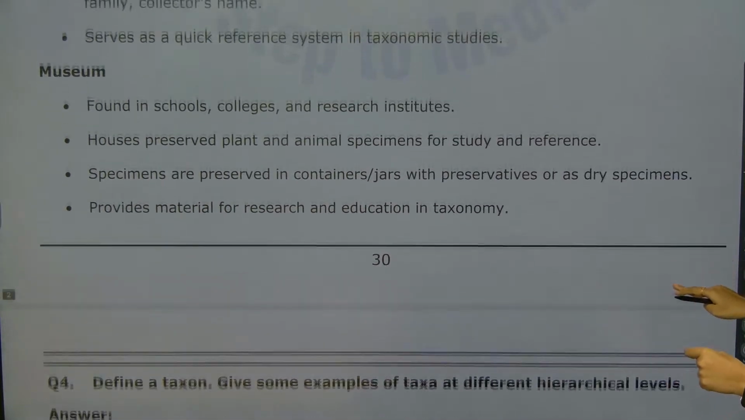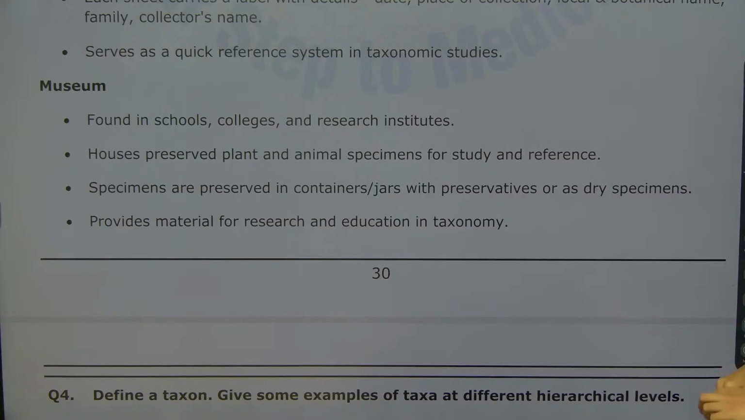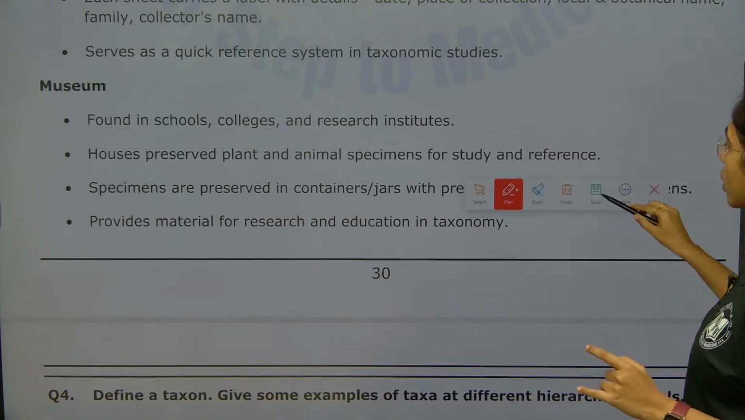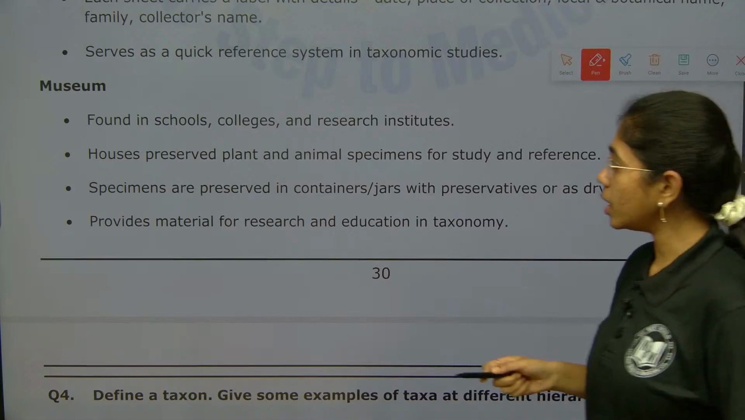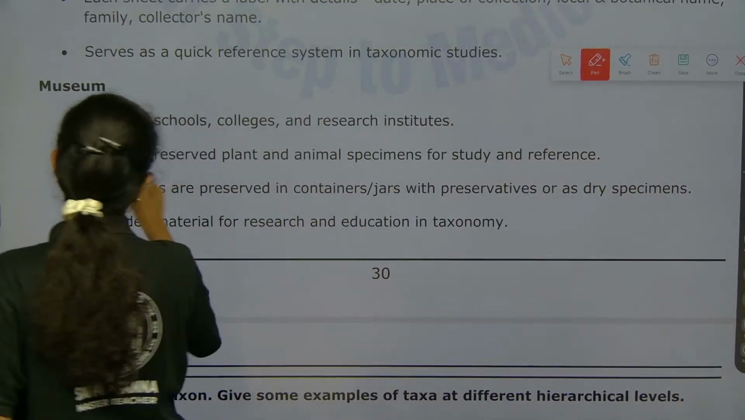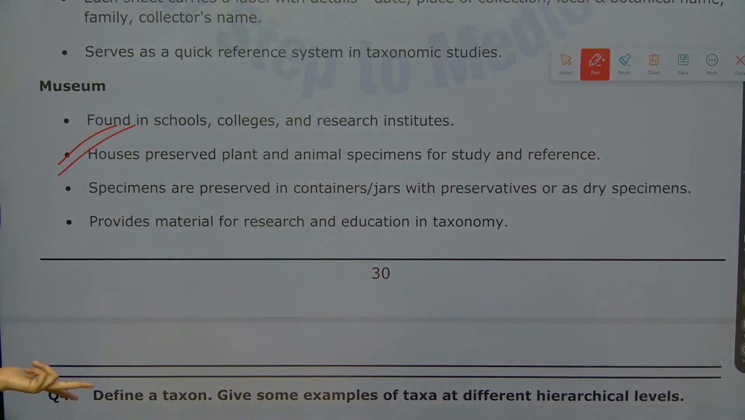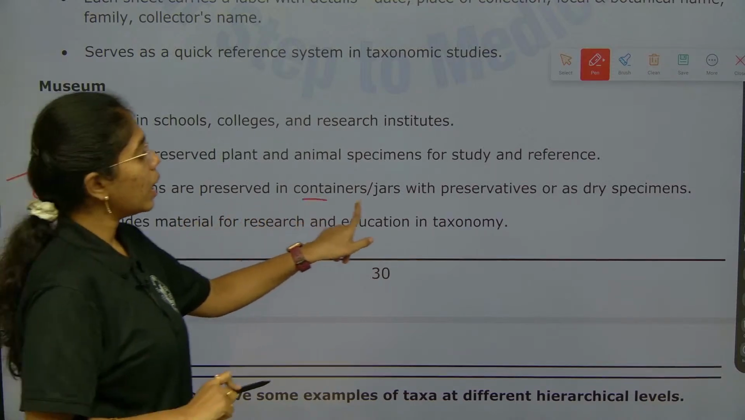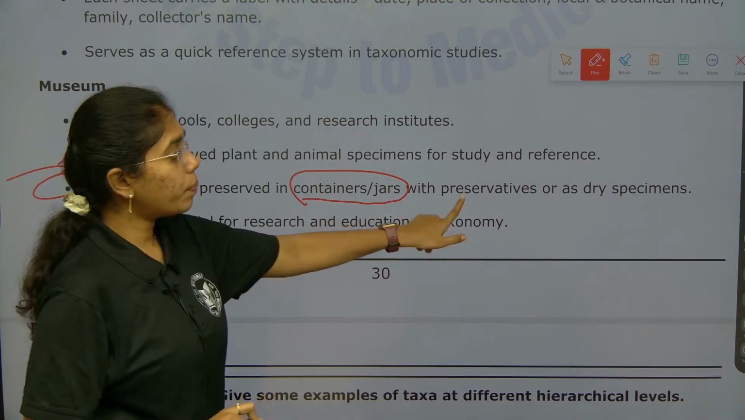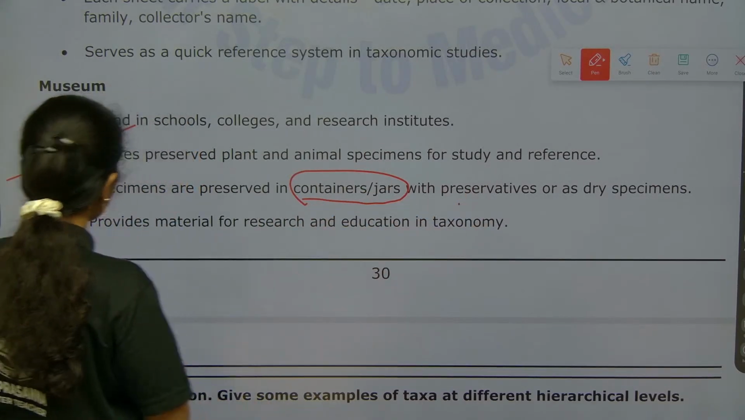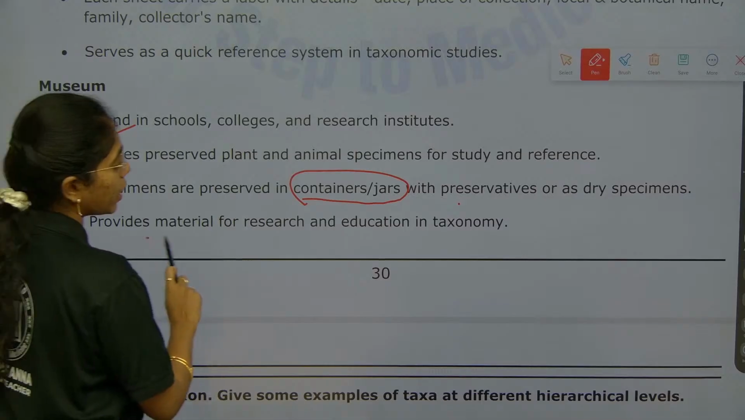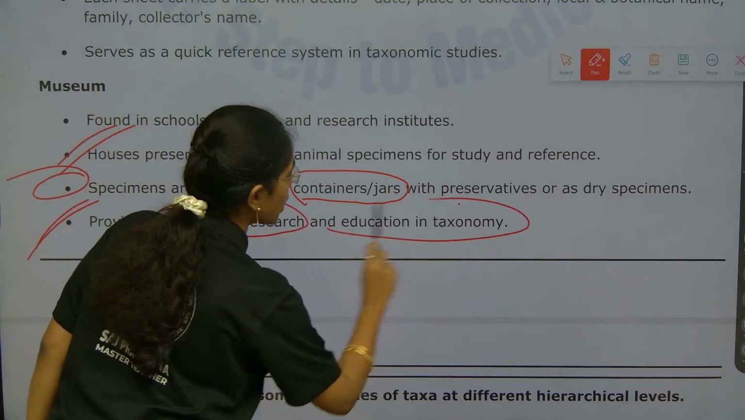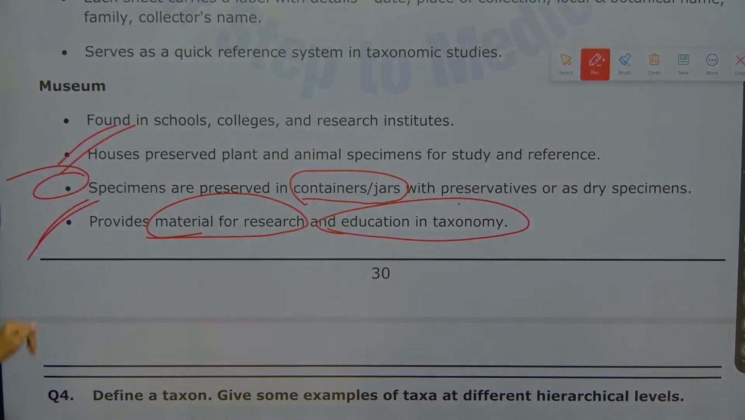Next is museum. Okay. Museum is found in schools, colleges and research institutes. Here these are what? Houses which have preserved plant and animal specimens for study and reference. These specimens are preserved in containers and jars with preservatives and dry specimens. This will provide material for research and education in taxonomy. Okay. So, these are the major points for museum.